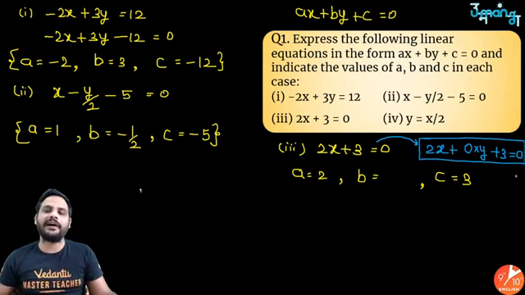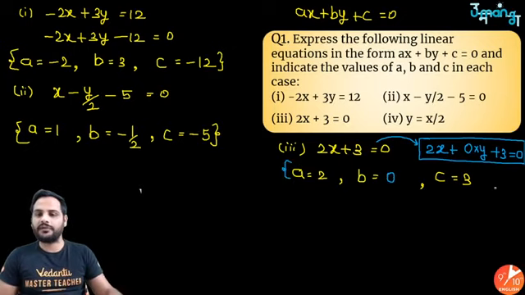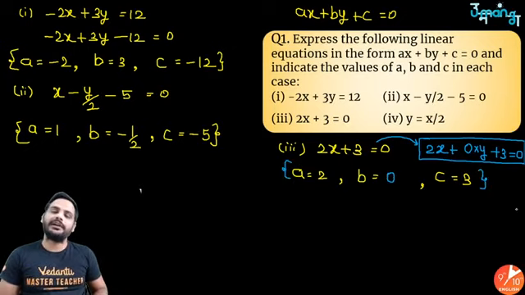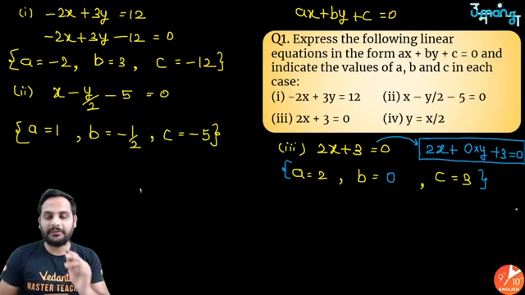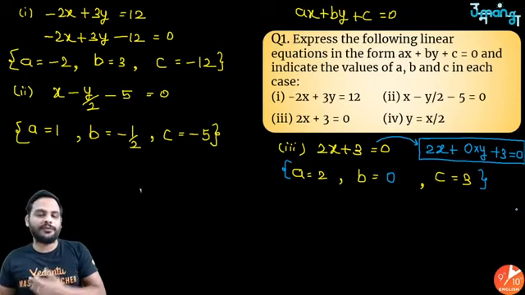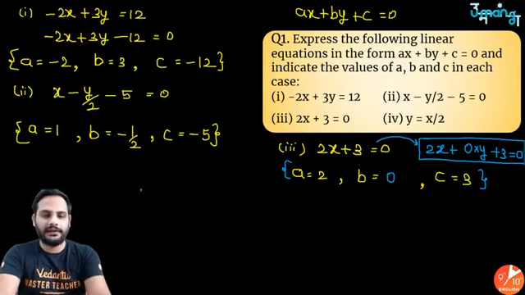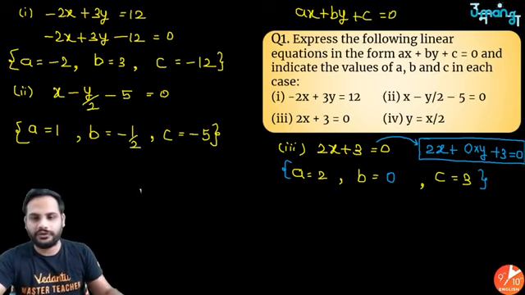So 2x plus 0 into y plus 3. So the value of b is equal to what? 0. The value of b is equal to 0, because since the y term is not present, its coefficient will be 0. If the x term is not present, you will say its coefficient is 0. Got it? And then we can go for the fourth part.